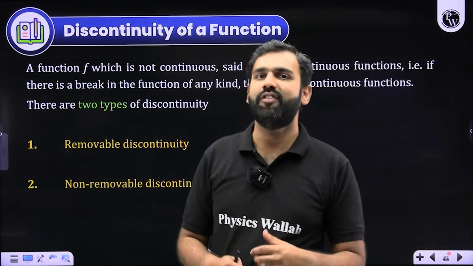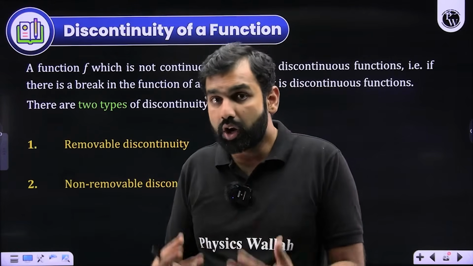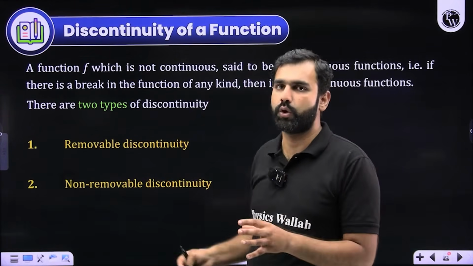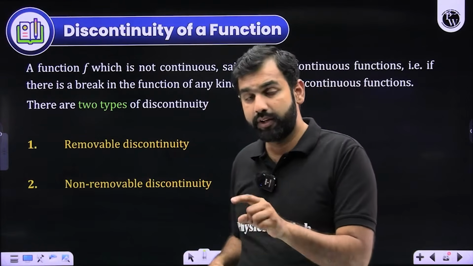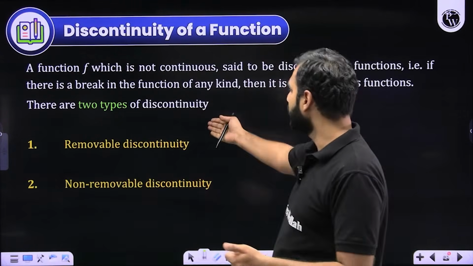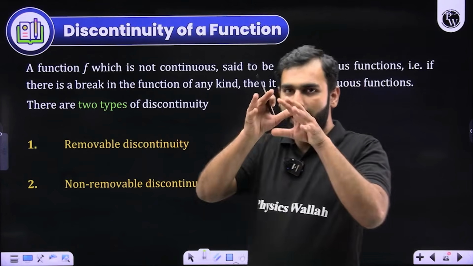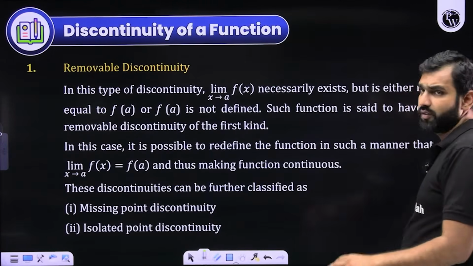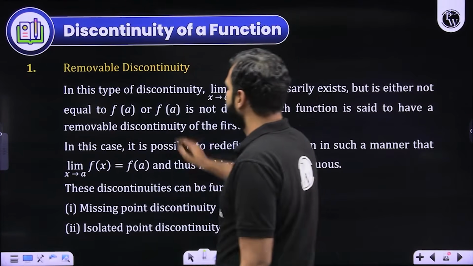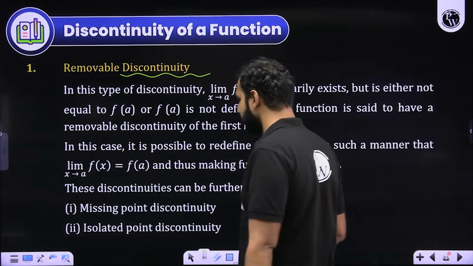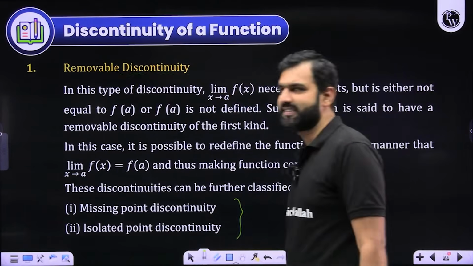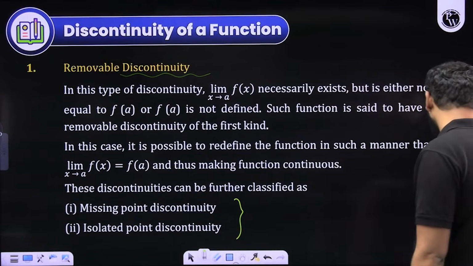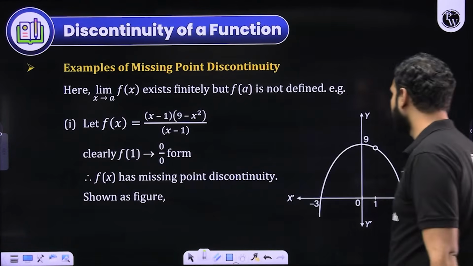But when a function has a non-removable discontinuity, it means no matter what you do, the function cannot be converted into a continuous function. So we'll talk about these two discontinuities in detail, and we'll see a broader distribution of this kind of discontinuity. First of all, let's begin with removable discontinuity, where we broadly categorize into two categories: missing point and isolated point. What are they? Let me explore that point.